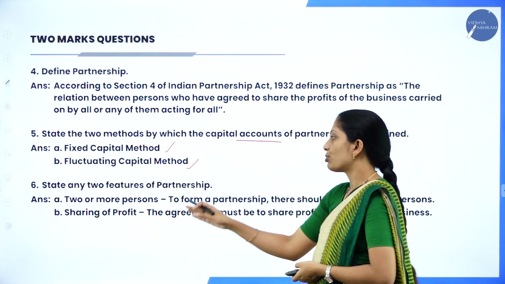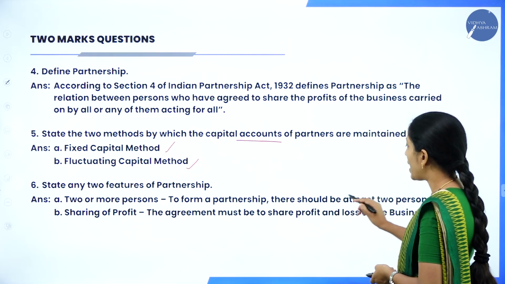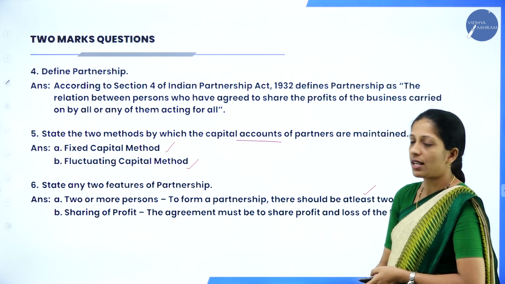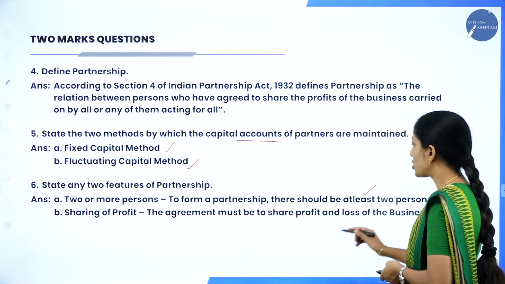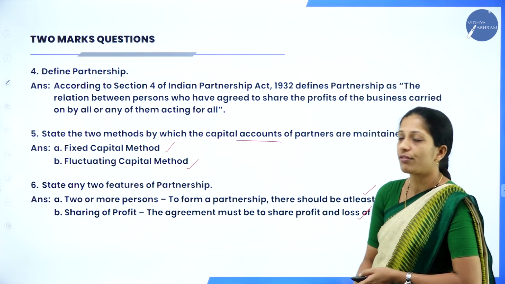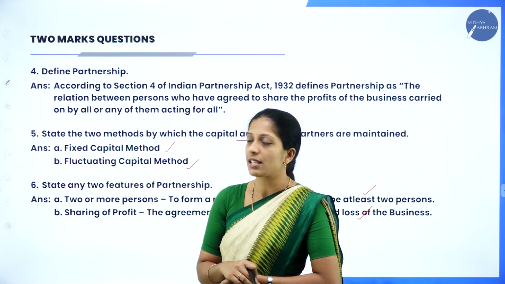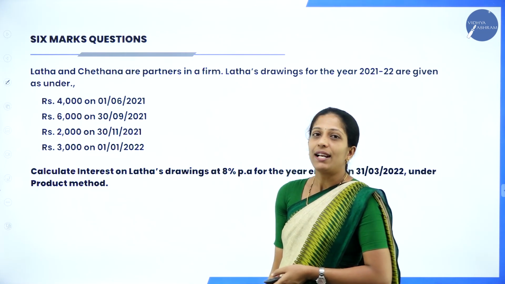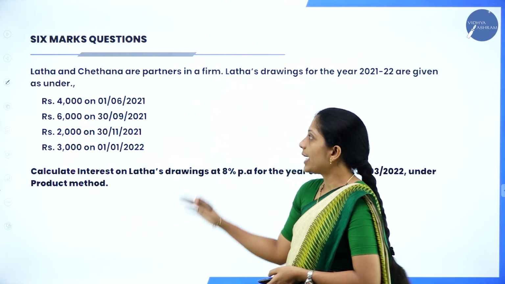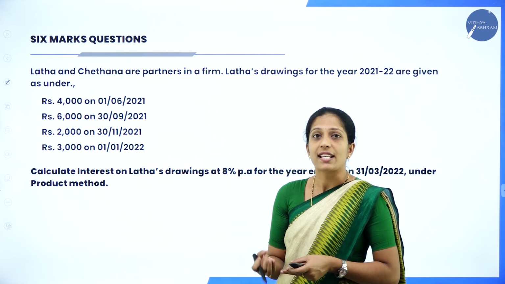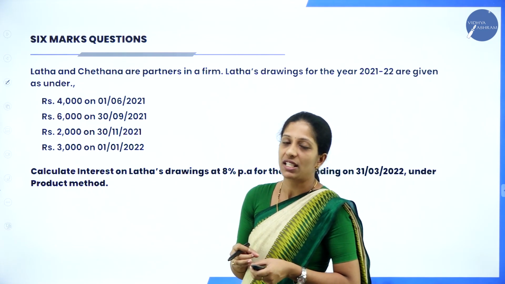Here I have given 2 or more persons. So to form a partnership, there should be at least 2 persons. Sharing of profit: the agreement must be to share the profit and loss of the business. So these are the 2 marks questions they have asked from this chapter. Now let us come to the 6 marks. Okay, so let us see what are the 6 marks questions you can expect from this chapter.